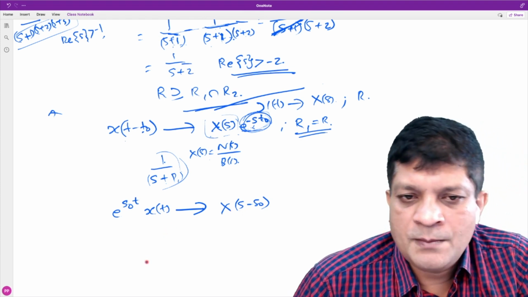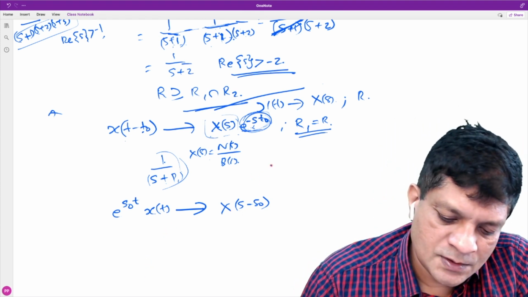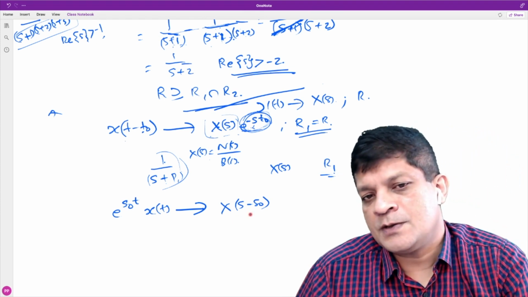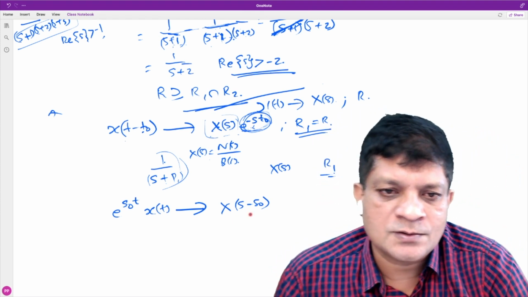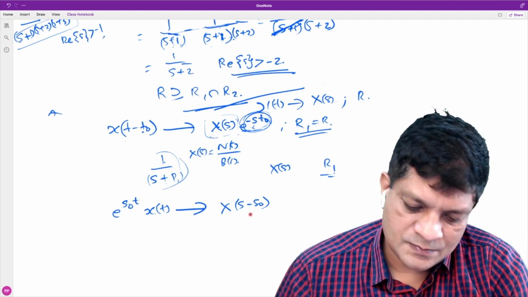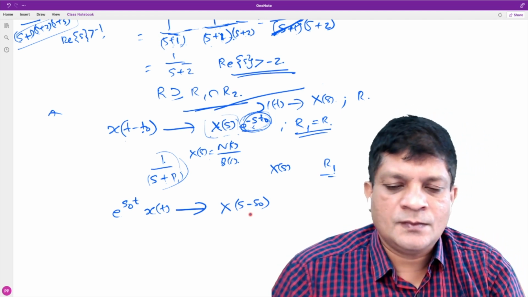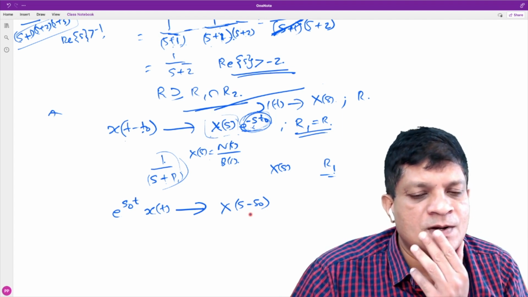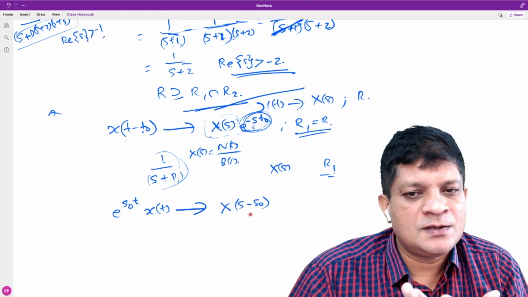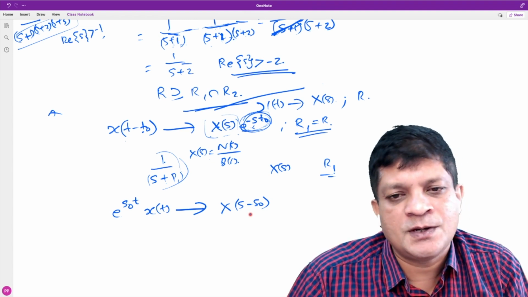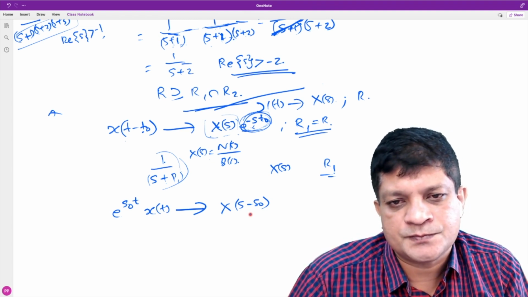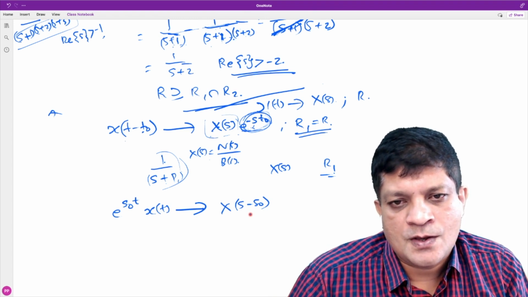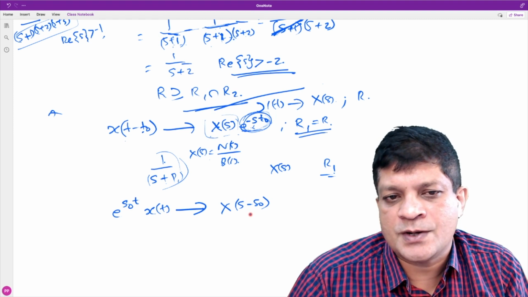Tell me what will happen to the ROC. Suppose X of s has ROC R1. What will happen to the ROC? Will there be any change in the ROC? Remember, the shape of the ROC is determined by the poles. Is there any change in the location of the poles?